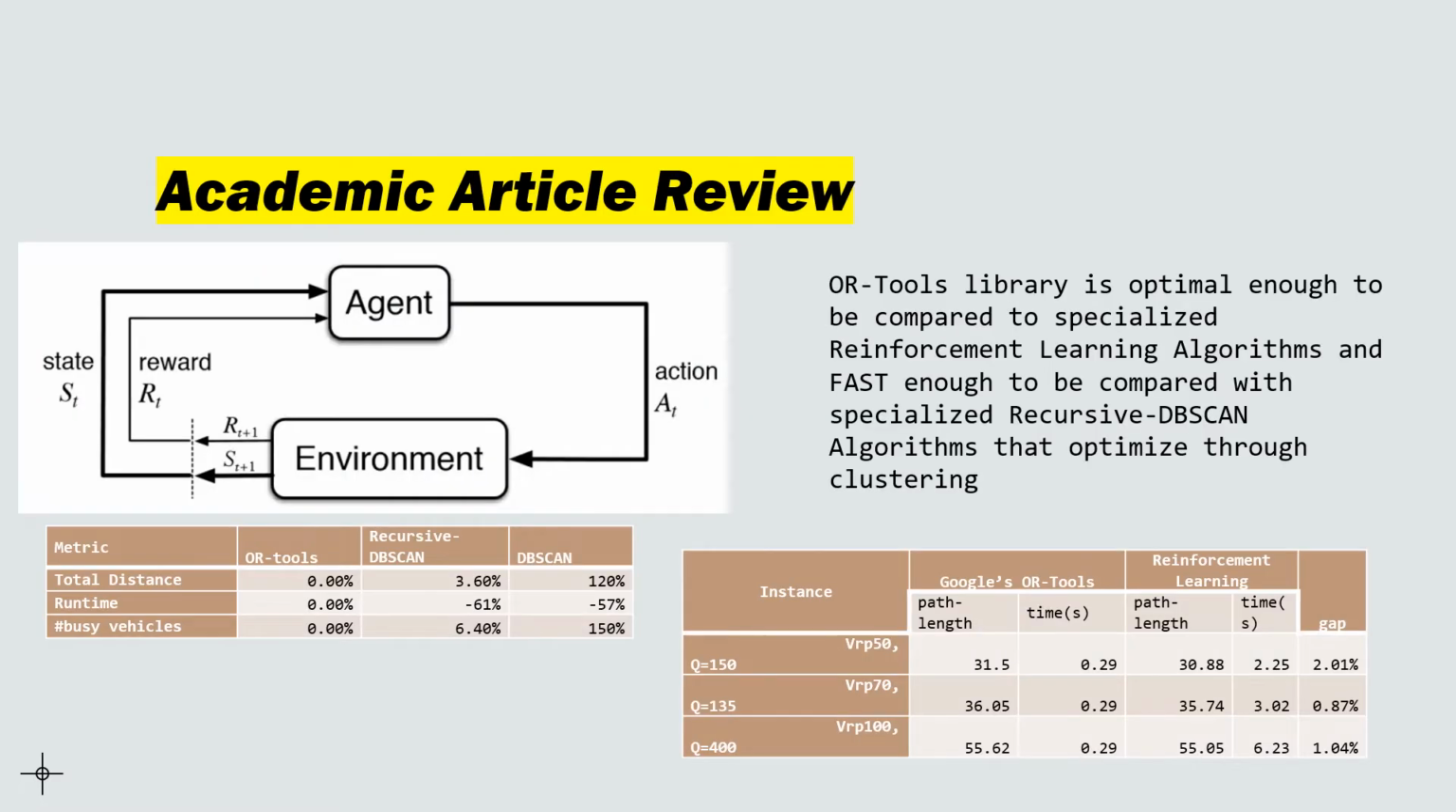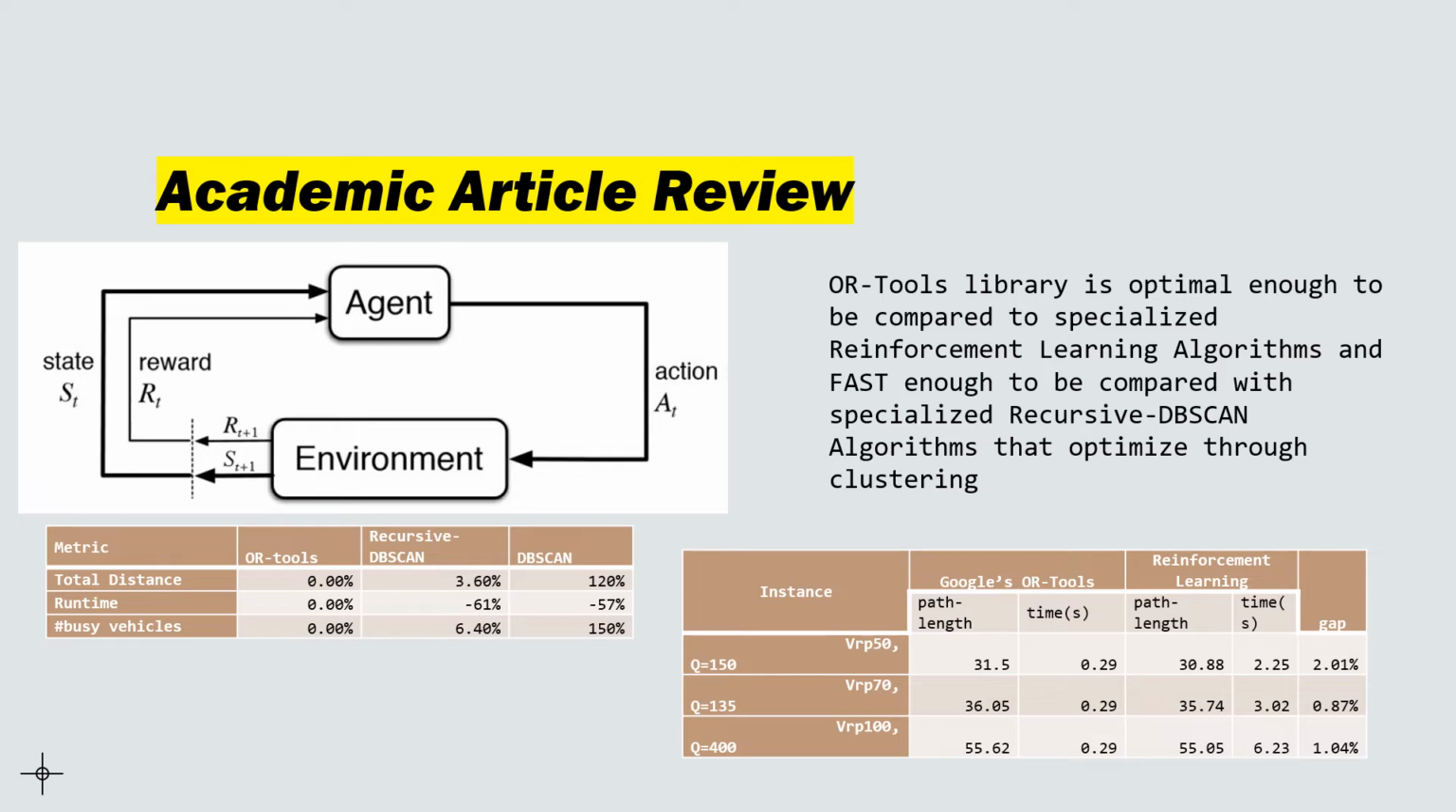This is the academic article review. I looked at a couple different articles, ultimately looking to find what kind of algorithm I should apply in this project. OR tools kept coming up, and it was clear why. OR tools performed adequately optimal to be compared to specialized reinforcement learning algorithms. As you can see here, their path lengths were slightly longer than those of the reinforcement learning algorithm, but if you look at the times, you can see that the times are much, much lower. Google OR is very fast.